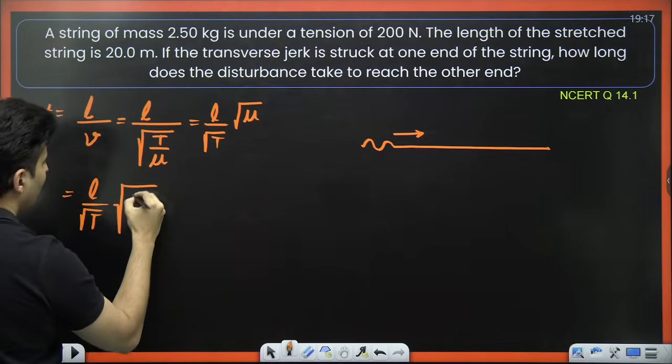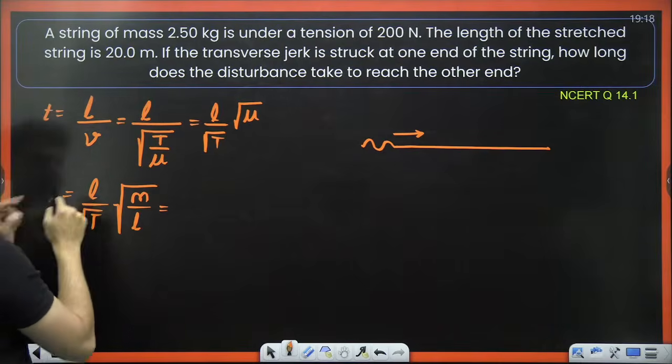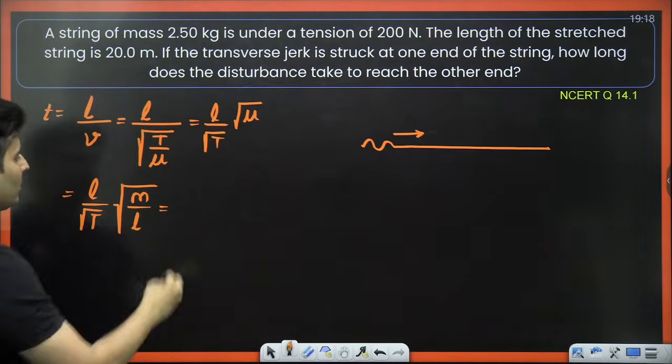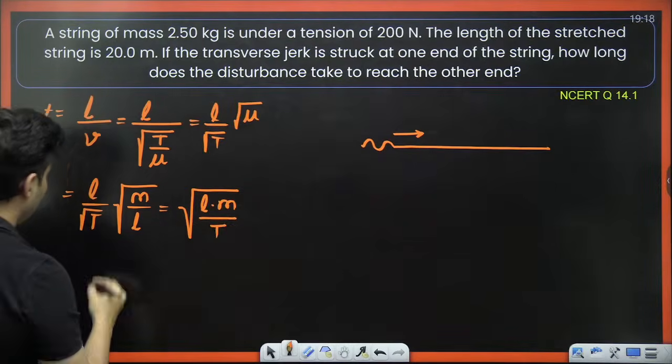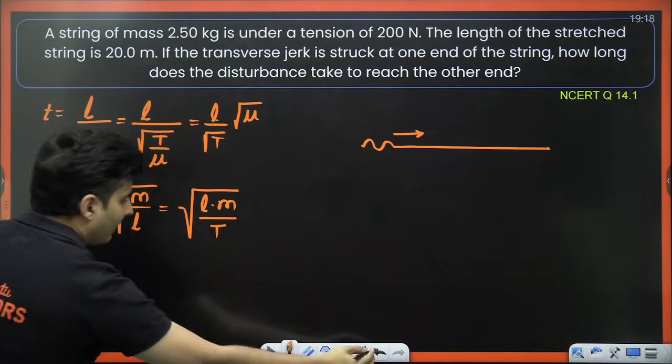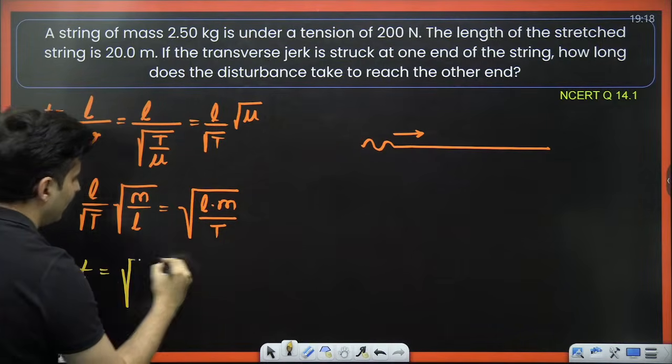Root mu is mass per unit length. Root L will cancel. L will go on the top. So this will become root of L into M divided by tension. So therefore, the value of the time that it is going to take, substitute all the values.